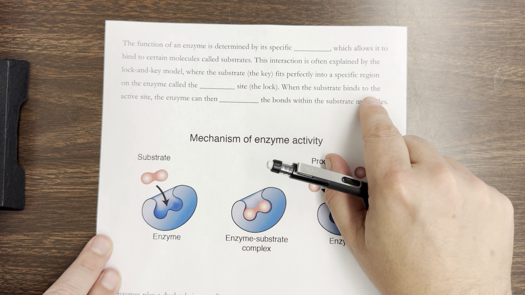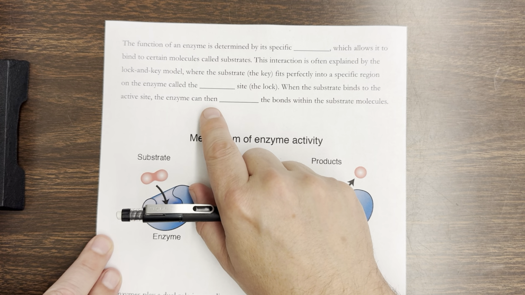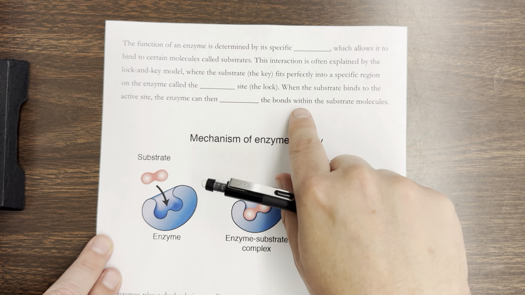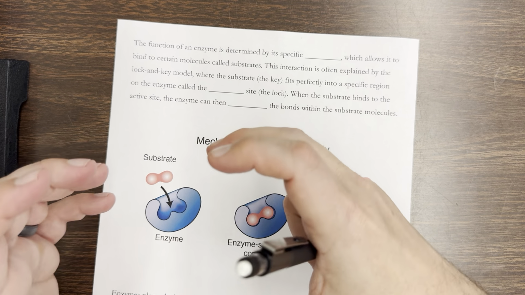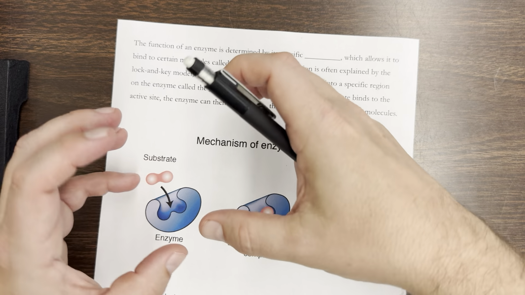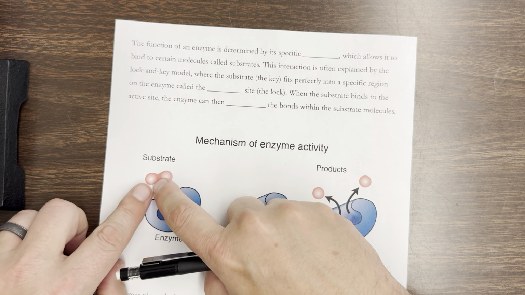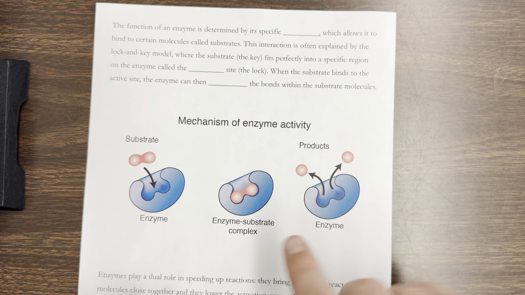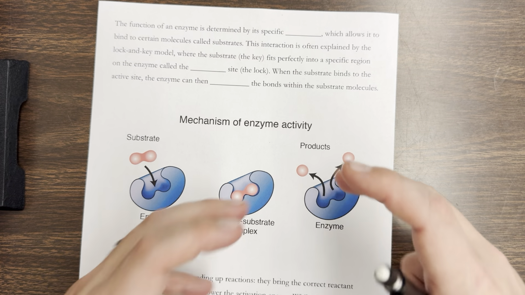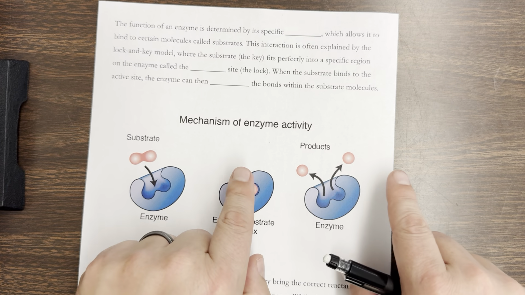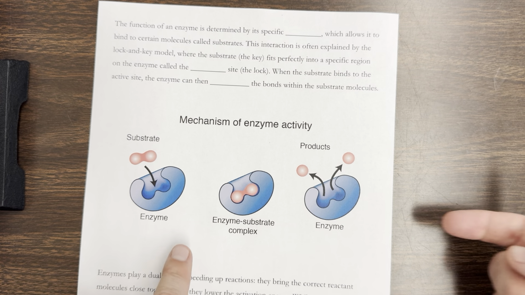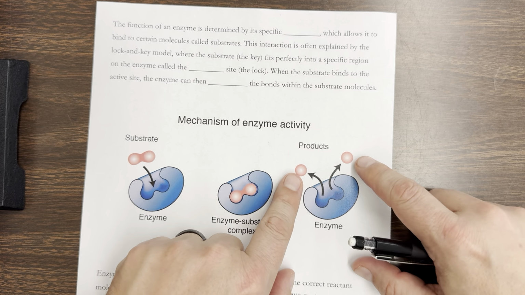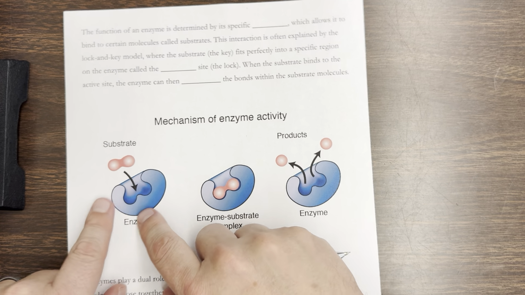When the substrate binds to the active site, the enzyme can then weaken the bonds within the substrate molecules. So now it grabs onto that substrate and it's kind of twisting and turning, weakening the bond between the substrate. Eventually, the idea is that it breaks that bond, separates these two, and that was your chemical reaction. Also, like I said, it could go the opposite direction where you take two things, put them in here, and bind them together.